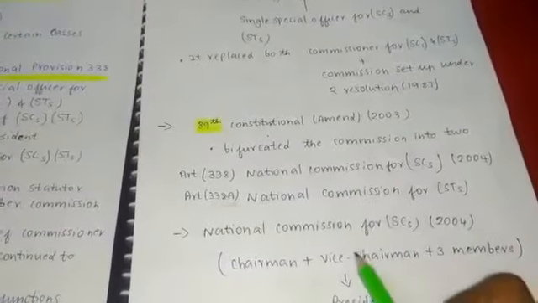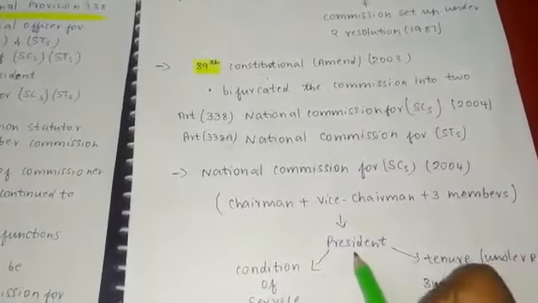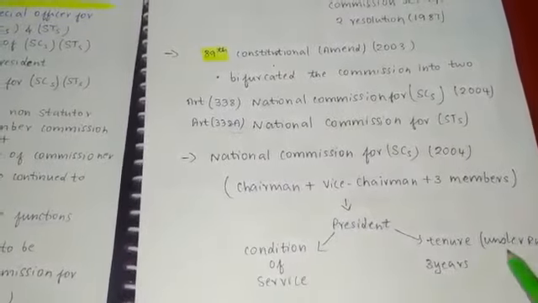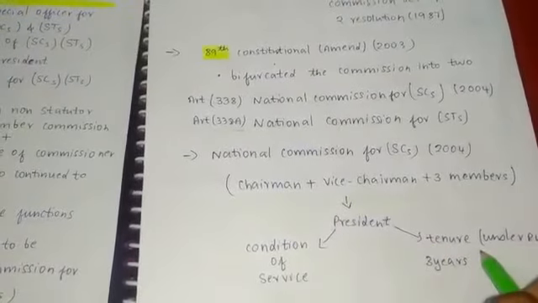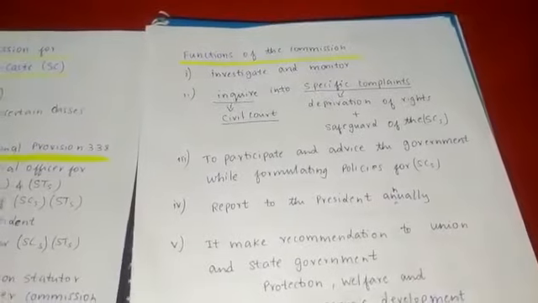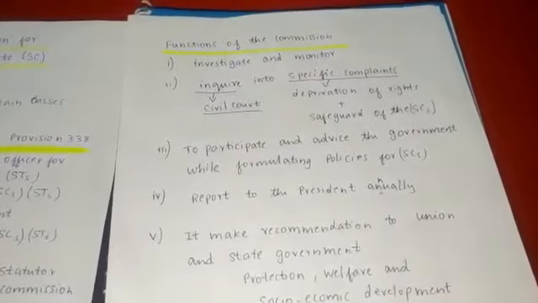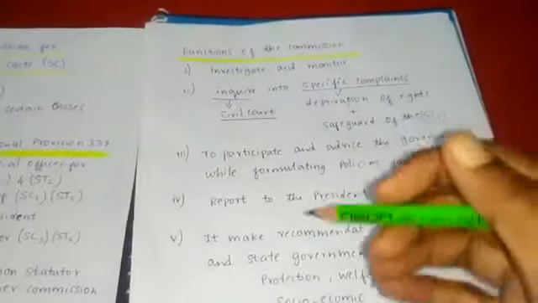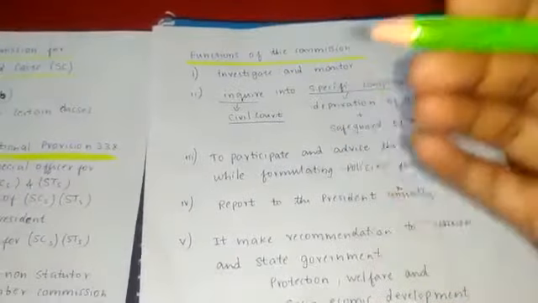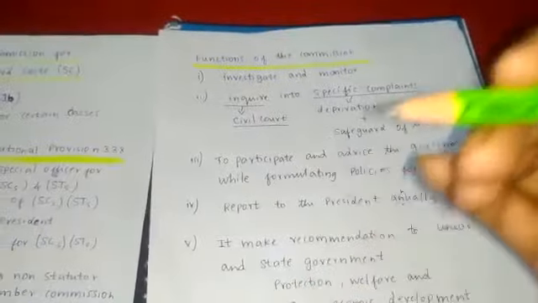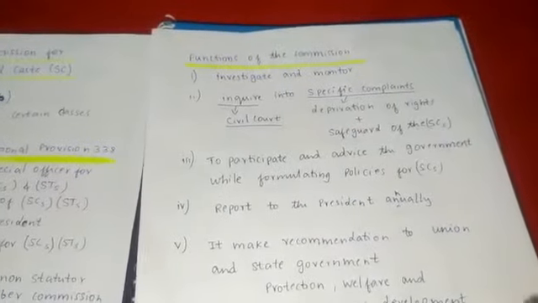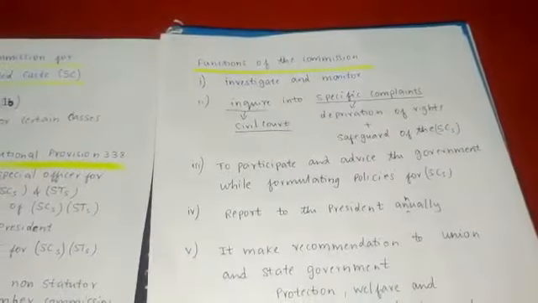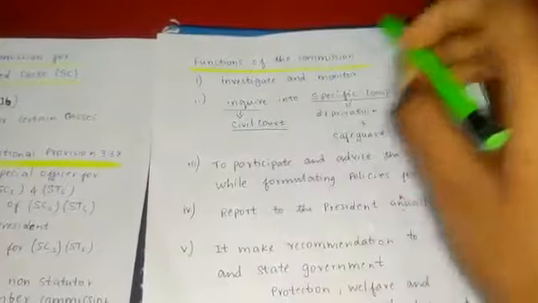So the National Commission for SC, although it was divided in the year 2003, came into effect in 2004. It consists of a chairman, a vice chairman and 3 other members. It is a 5-member commission appointed by the President. The conditions of service and the tenure will be determined by the President. Under the rules, the tenure of this commission is 3 years. And next I'm going to talk about the functions of the commission.